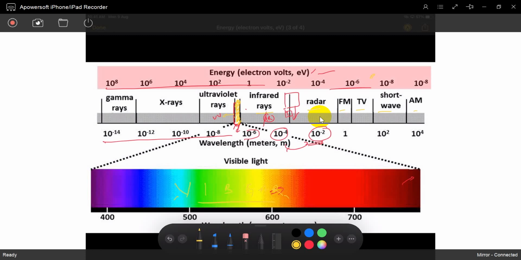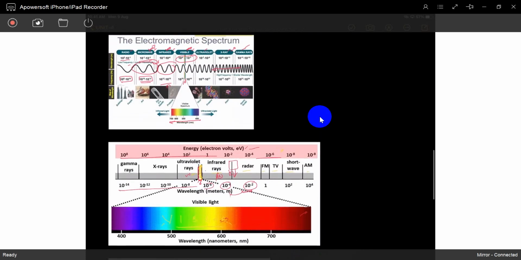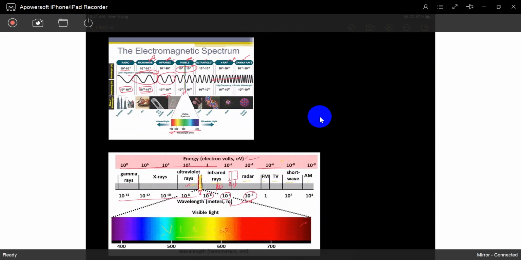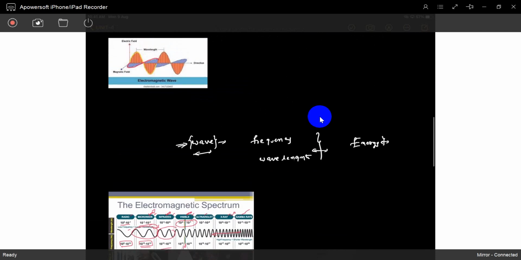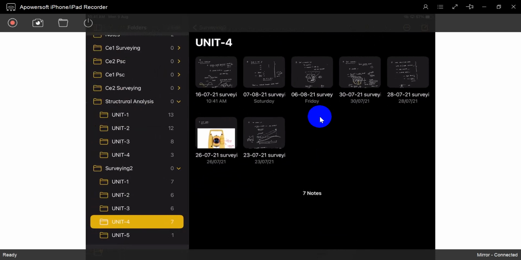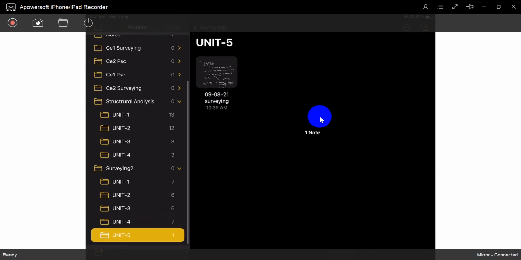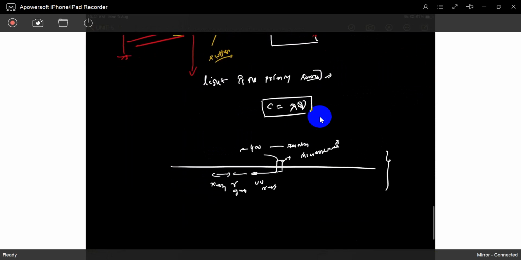This is the electromagnetic spectrum, which we already discussed, so no need to discuss it again. There are UV rays, X-rays and gamma rays here, and microwaves here.